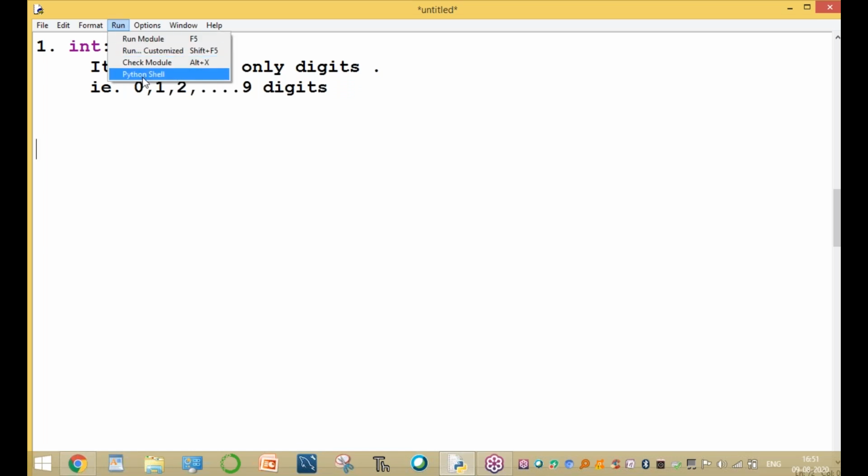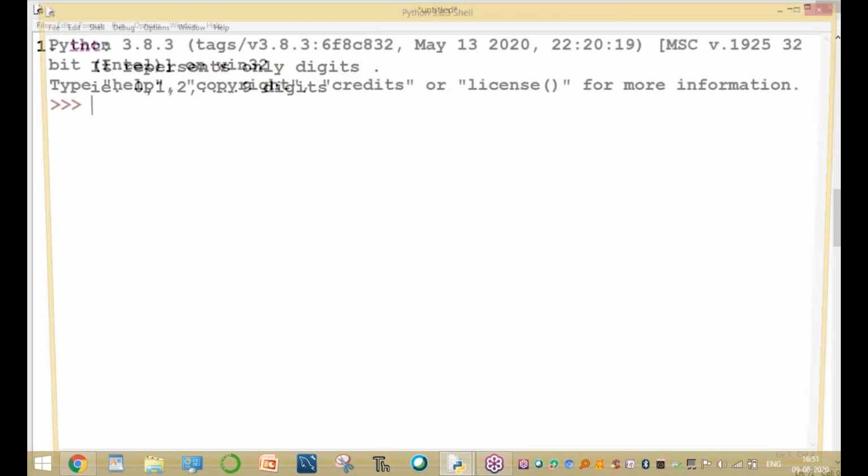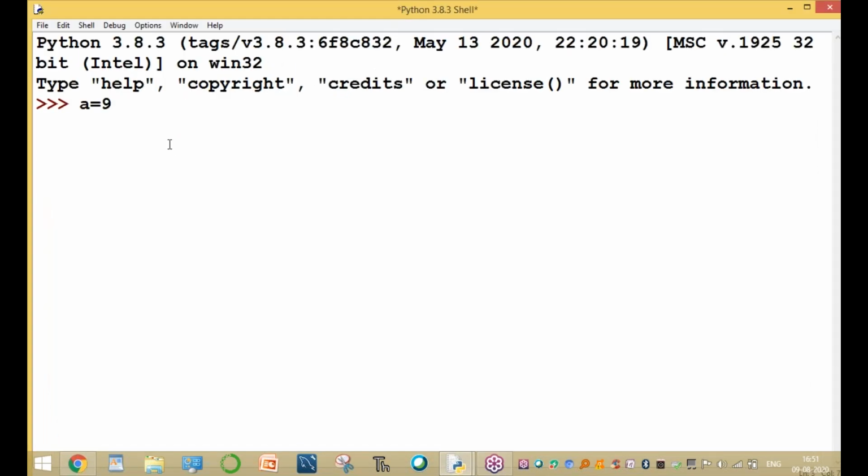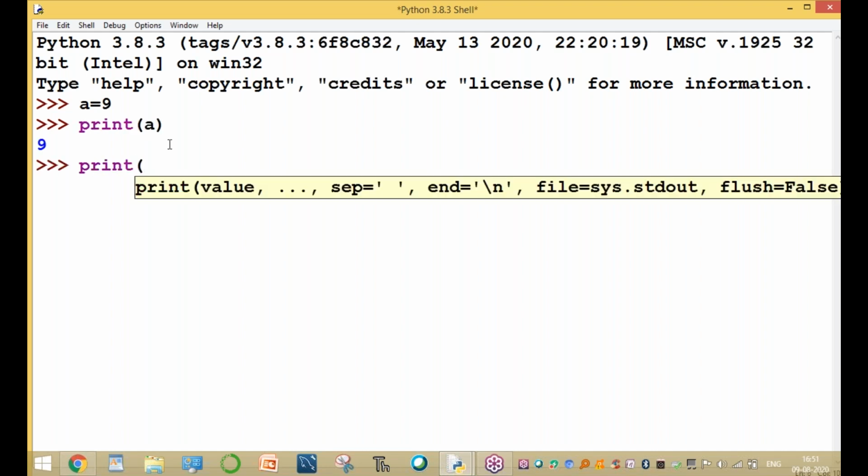Okay, go to the Python shell prompt. I'll show you what integers are. For example, a equal to 9. Here a is which data type variable? Print of a, that means the value of a, and print of type of a.